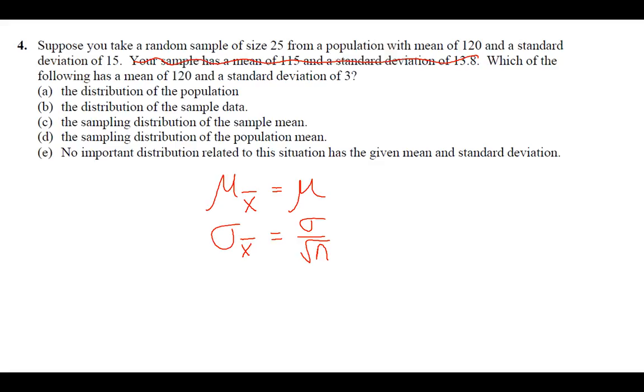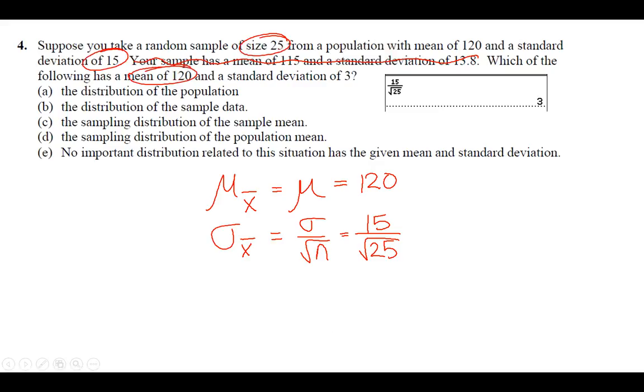And then the standard deviation, we need to know where that 3 came from. So they took the population standard deviation, which was 15, given here, and divided it by the square root of our sample size. Our sample size was 25. So we're going to do the square root of 25. You can use your calculator for that. 15 divided by the square root of 25, that's just 15 over 5. So that's where they got the 3 from. And so that makes it answer choice C. It follows the rules on our formula sheet for the sampling distribution of sample means. So that's going to be C.